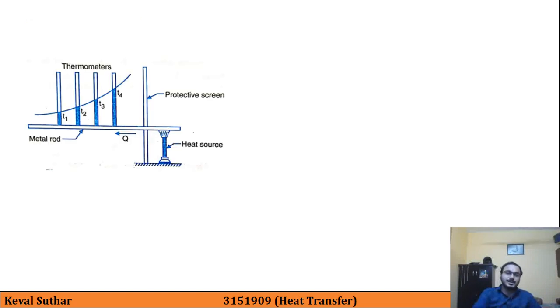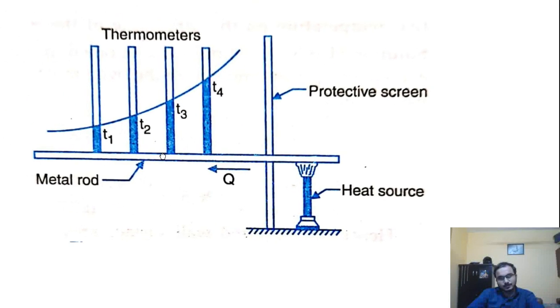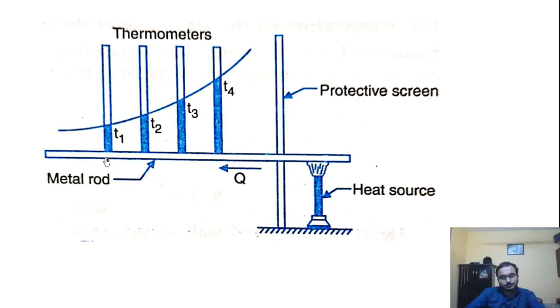So now we are going to take a simple example for understanding the conduction process. First of all, we will understand this figure for conduction. Here this horizontal part is a metal rod, and we have attached 4 thermometers at different locations, and at the rightmost bottom part we have a heat source.